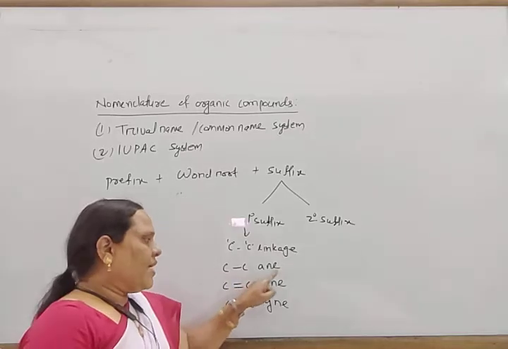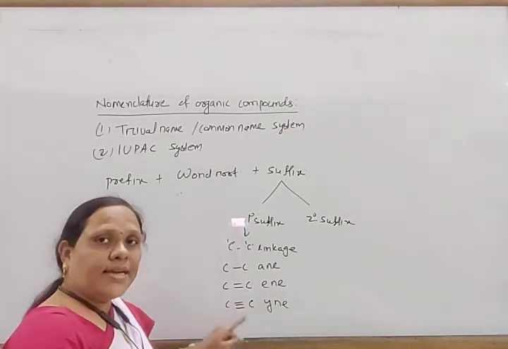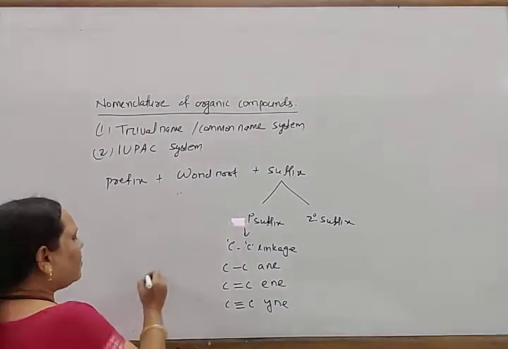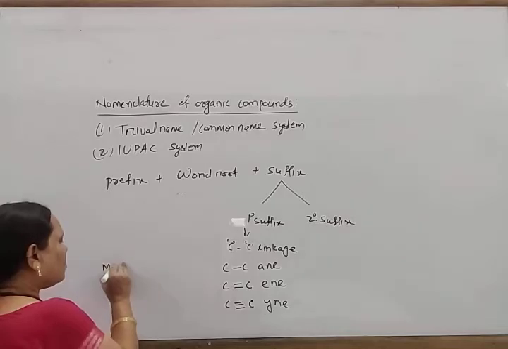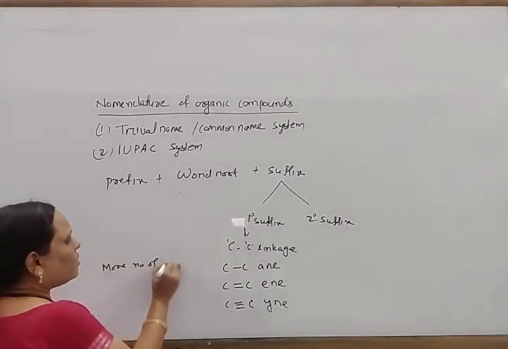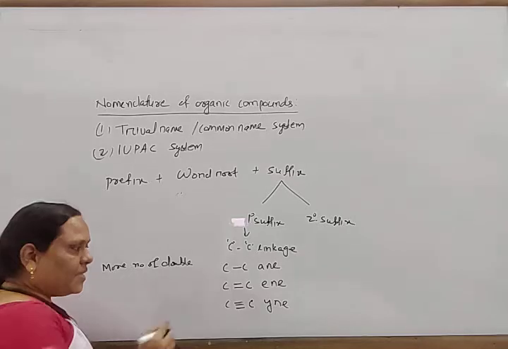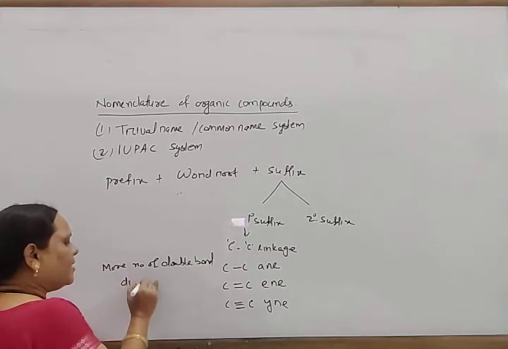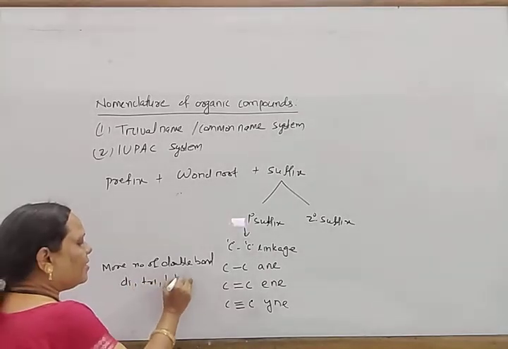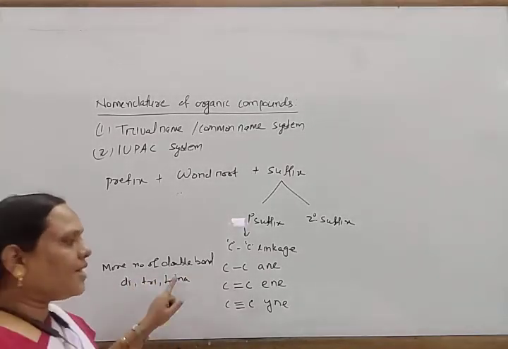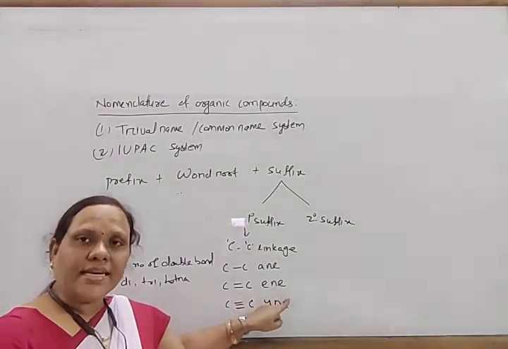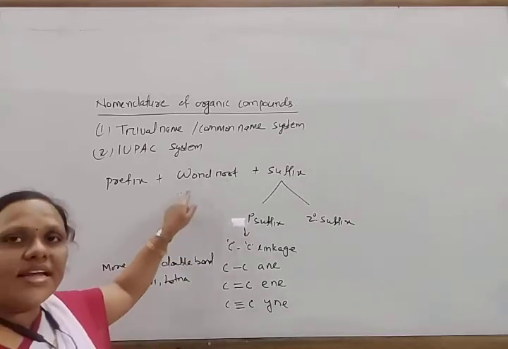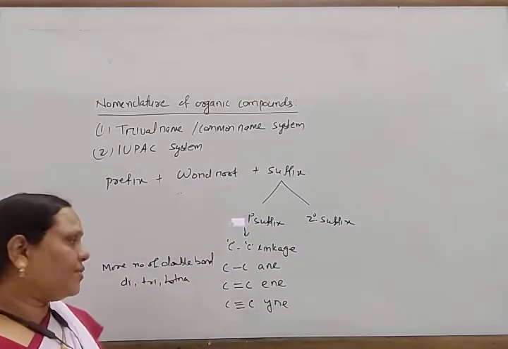Okay, so single bond is ANE, double bond is ENE, and triple bond is YNE. If more than one double bond is present, then di, tri, tetra, etc. are used before this ENE, and an extra A is added after the word root.